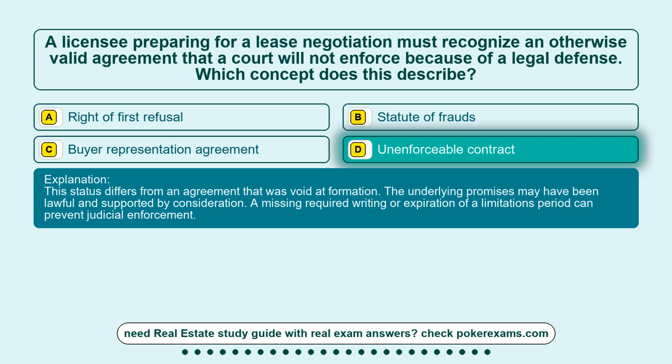This status differs from an agreement that was void at formation. The underlying promises may have been lawful and supported by consideration. A missing required writing or expiration of a limitations period can prevent judicial enforcement.